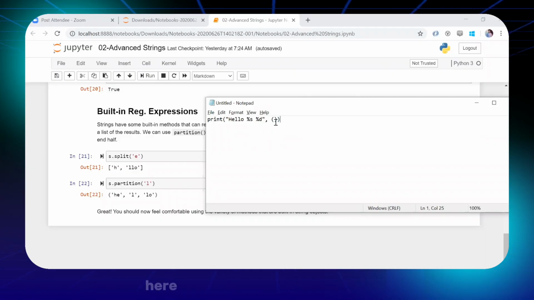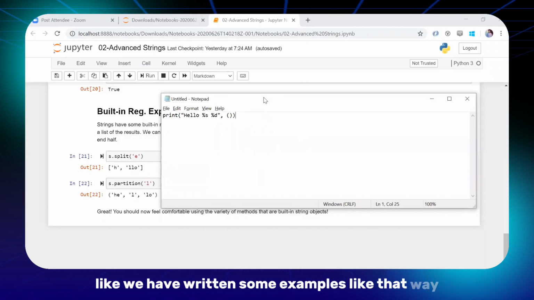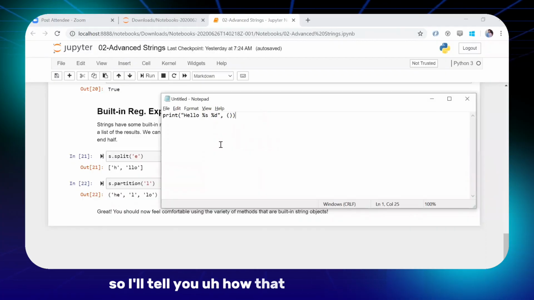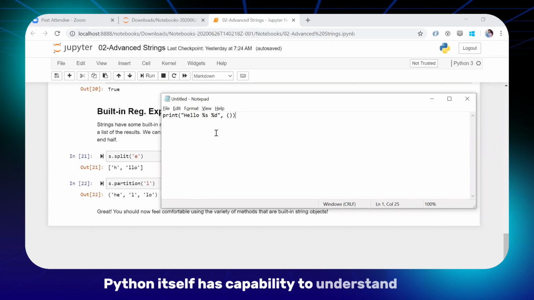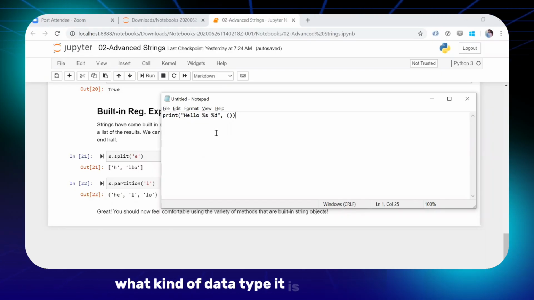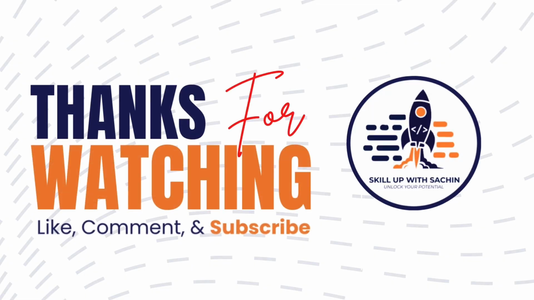So here also you might sometimes see examples written that way. I'll tell you how that string formatting works. But ideally, nowadays no one follows these because Python itself has the capability to understand what kind of data type it is. So it would